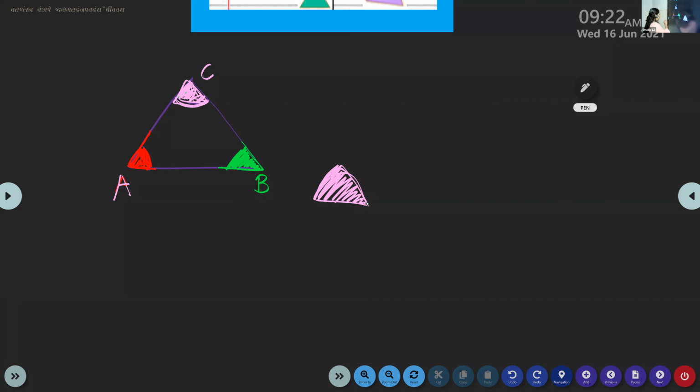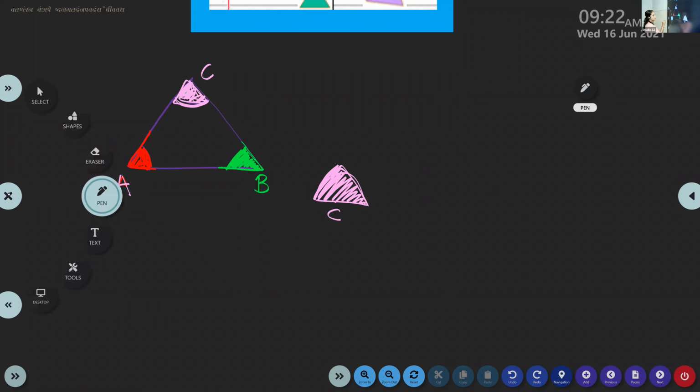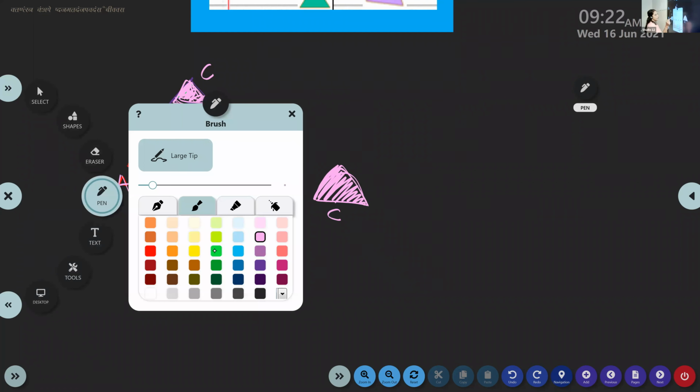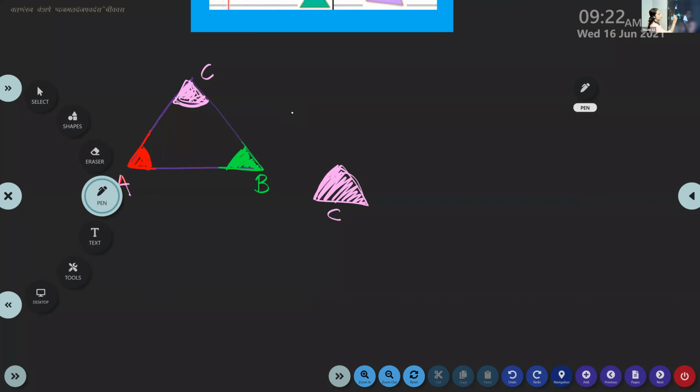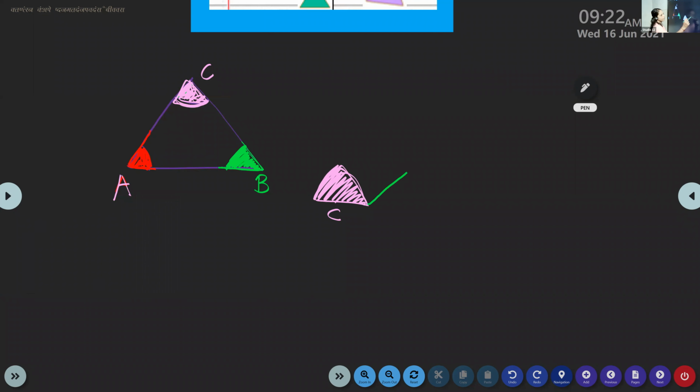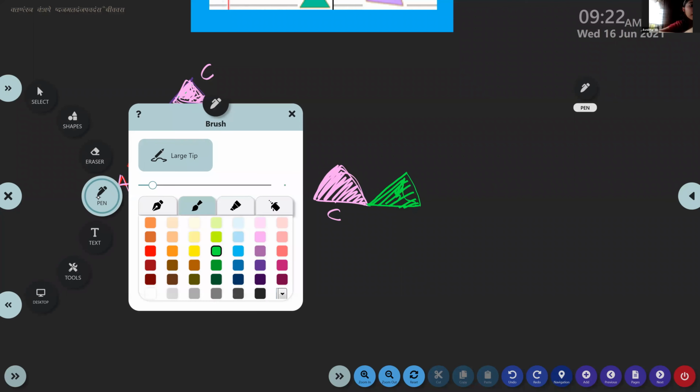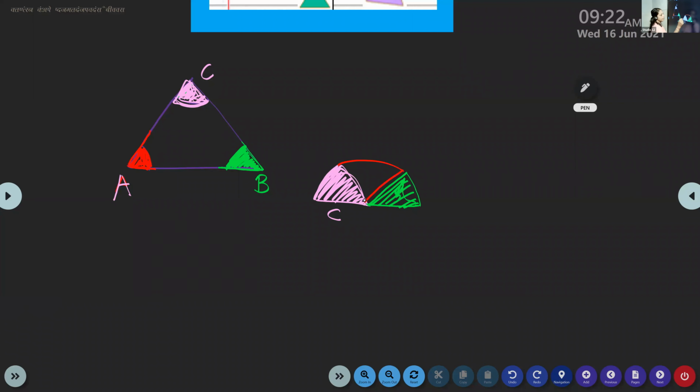Okay. Similarly, this is angle C, right? Yes, ma'am. Now this one, angle B. And one more angle is there. What is that angle? Angle A. Angle A with the red color. Let me paste it here.